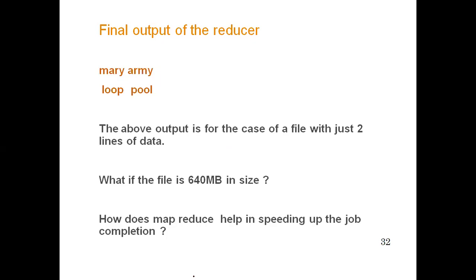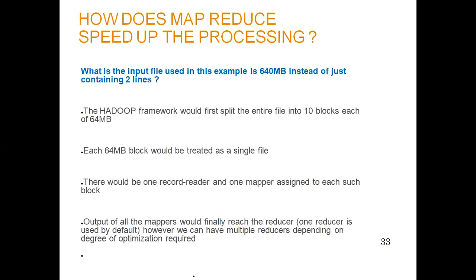So the above output is for the case of a file with just 2 lines. Now what will happen if we have a 640 MB file? Then how does MapReduce help in speeding up the job completion in this case? So we have to work with MapReduce. How does MapReduce work in this case? It works by distributing the task to multiple systems. The input file used in this example is 640 MB instead of just containing 2 lines.